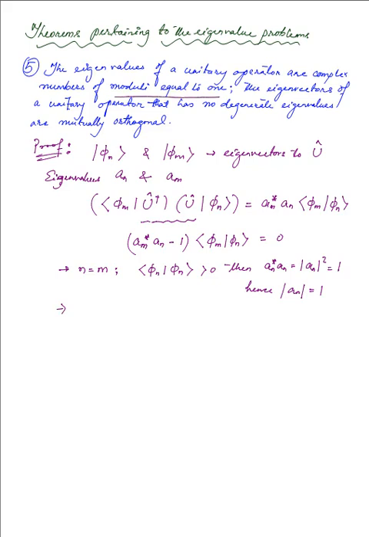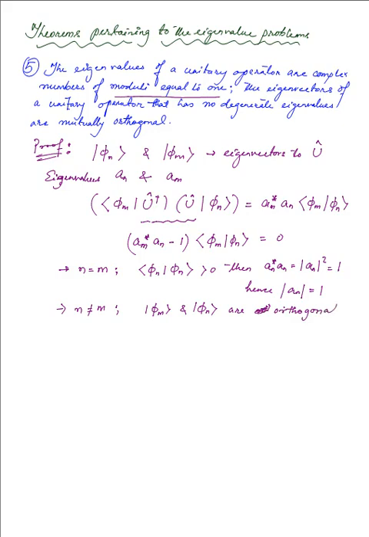Now as for the second case, we'll consider n not equal to m, and the only possibility for this case is that the eigenvectors phi m and phi n are orthogonal, else that won't result in a 0 for the inner product.